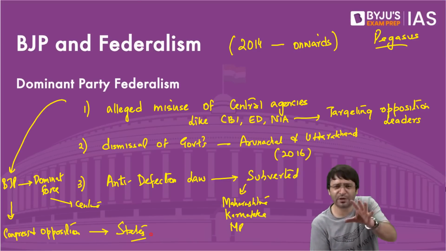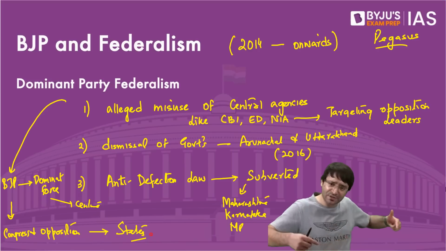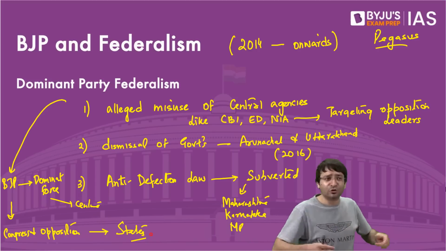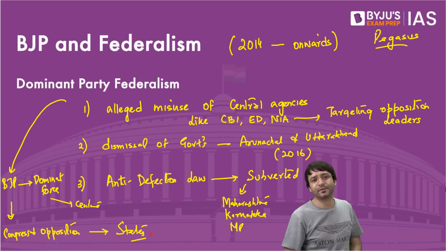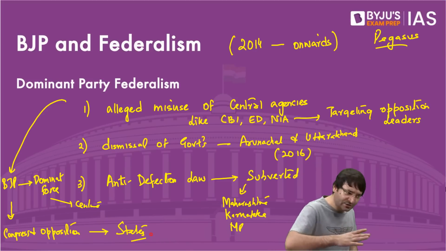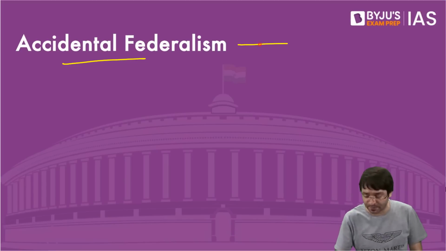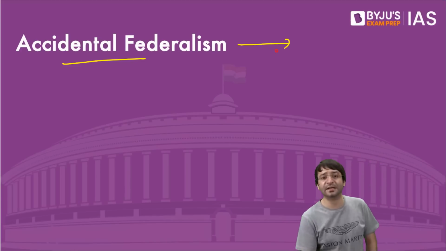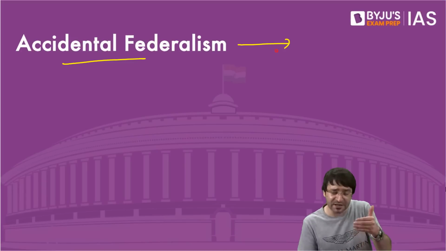This central party tomorrow can be Congress again, can be Aam Aadmi Party later, can be my party later. But we have to ensure that interests of the states are protected in India so that one party at the center or the central government cannot dominate the states. It is through a series of accidents that federalism has emerged in India. That is why some people, for example Kapil Sibal, say India is not federalism because it was not meant to be federalism under the constitution. Federalism has emerged in India through various accidents.